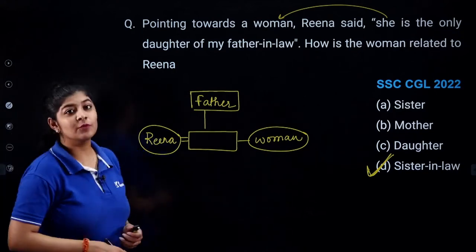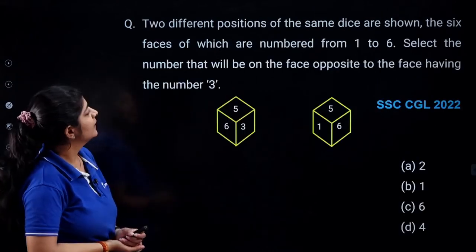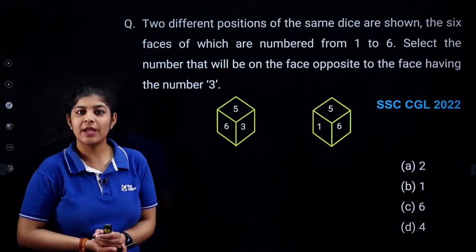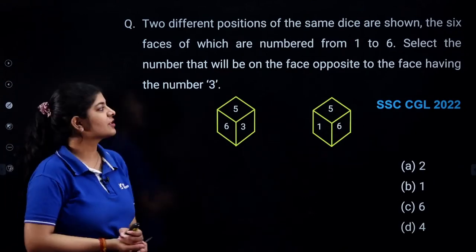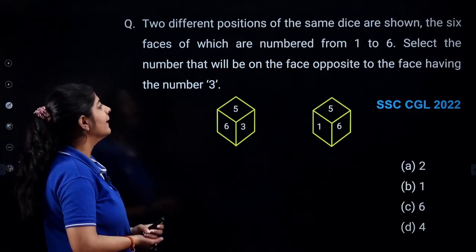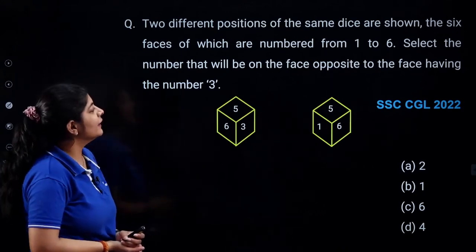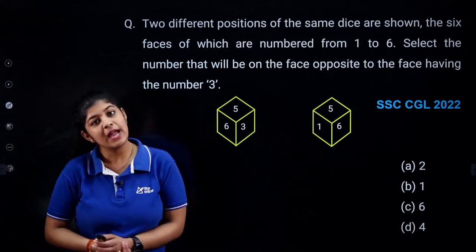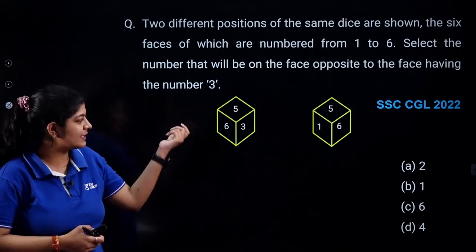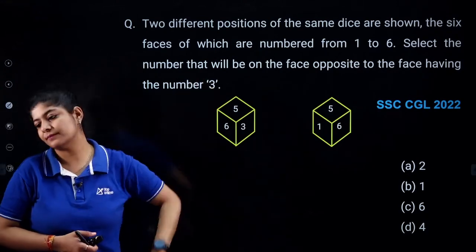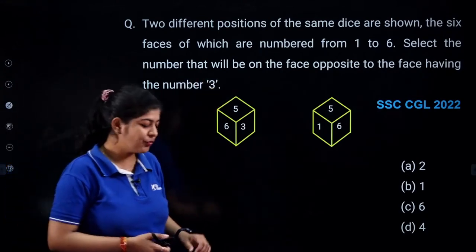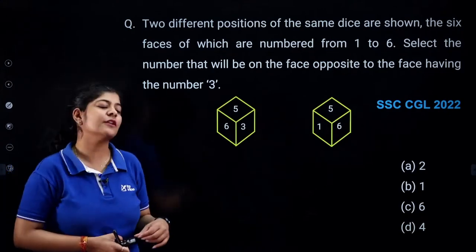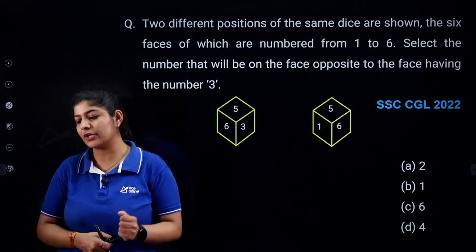Very good. Now let's move towards the next question. I guess this question is very simple, so I'm just expecting your answers in the comment section. We need to identify the opposite face of 3. You can easily see that two faces are common, so the third faces given in these particular views are the opposite pair of each other. So what is the correct answer?